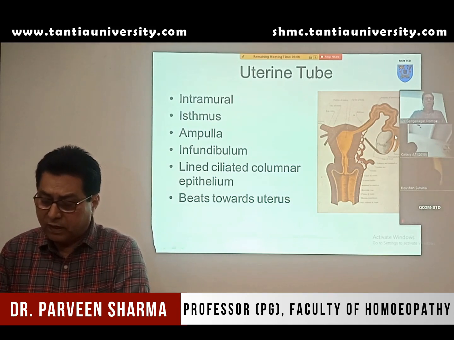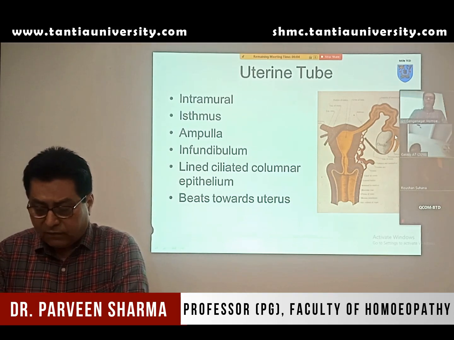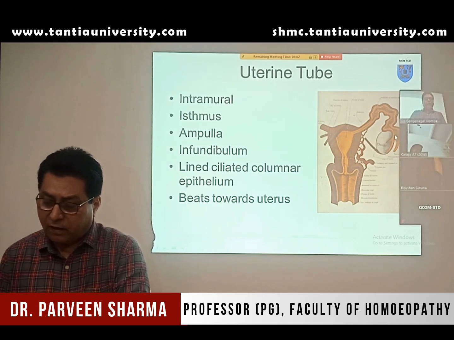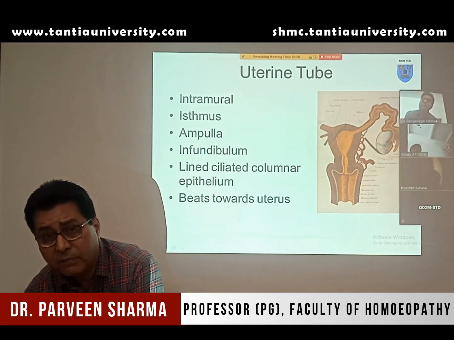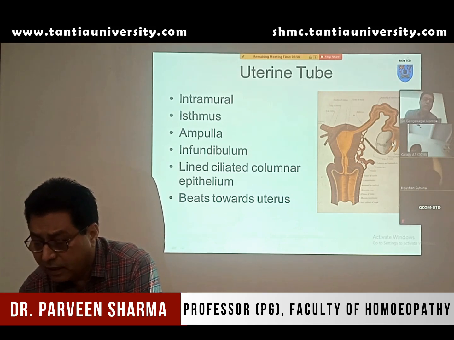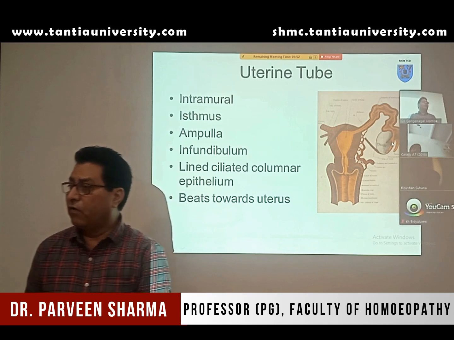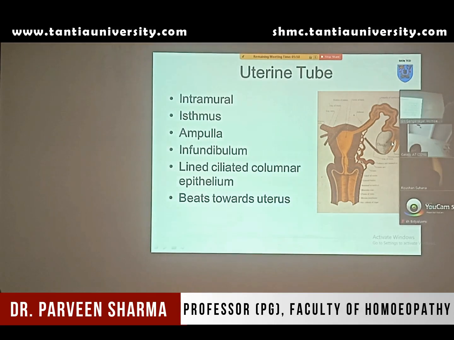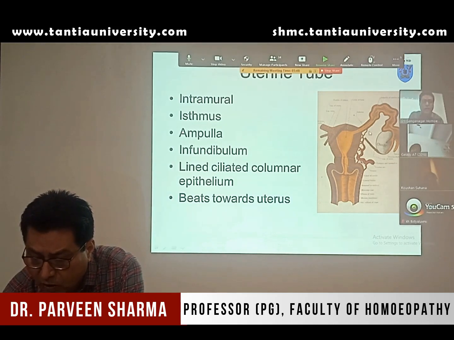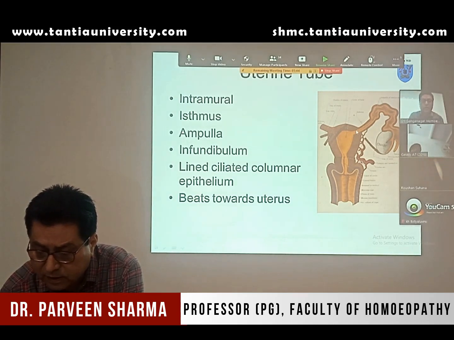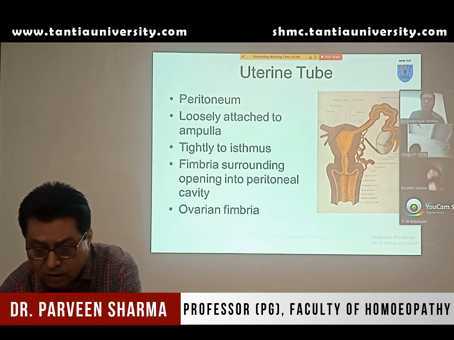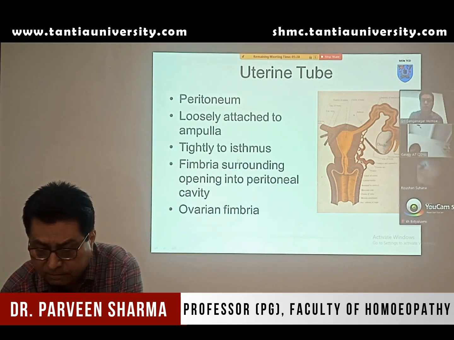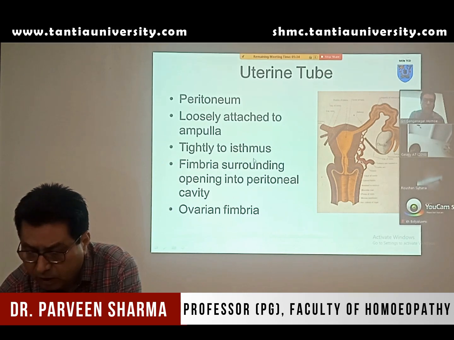The lateral part of the uterine tube looks like a funnel, and with that there are finger-like projections. They are known as fimbriae, and one of the fimbriae is bigger, larger, and that is known as the fimbria of the ovary or the ovarian fimbria. Then the part here, which is narrow, we call isthmus, and this part is the intramural part. So these are the various parts of the fallopian tube. The fallopian tube is covered by the peritoneum.